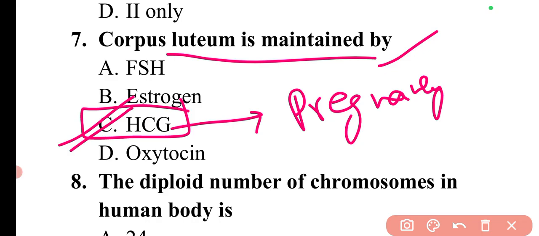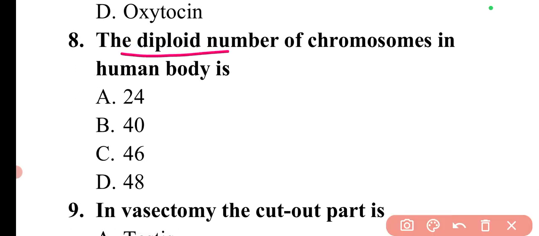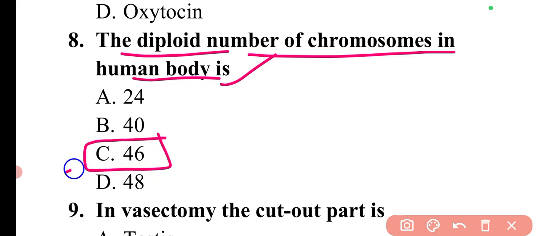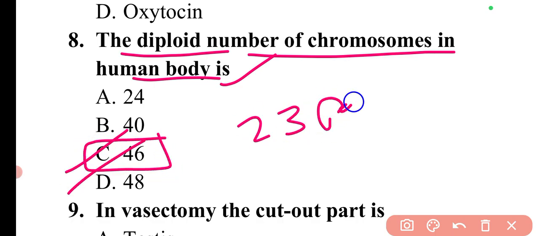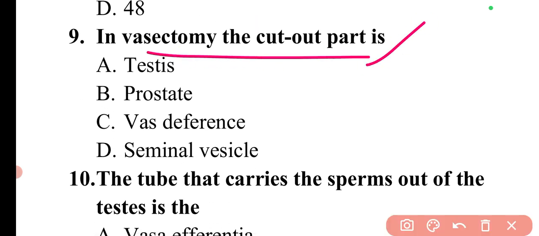So whenever there is a pregnancy test, in that test this HCG is checked. Next question is, the diploid number of chromosomes in the human body is. So the diploid number of chromosomes in the human body is 46. 23 pairs are there.